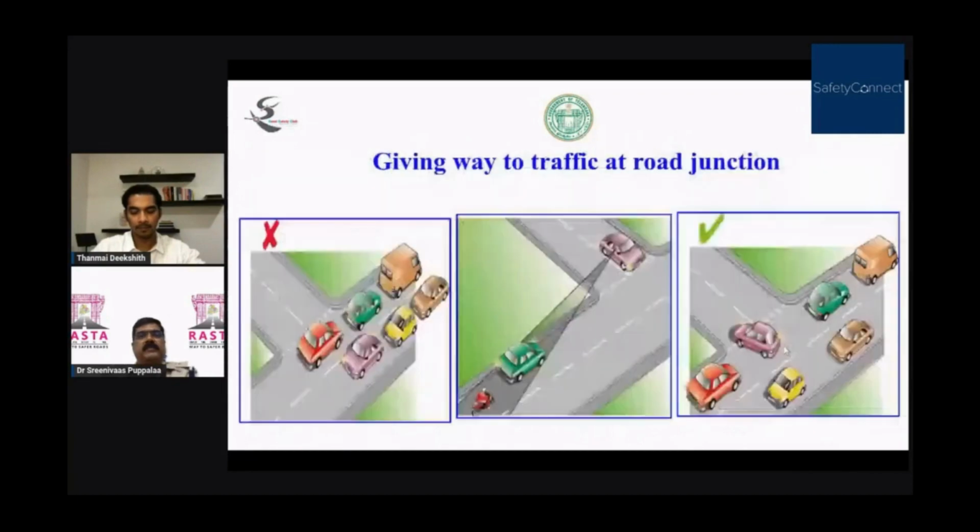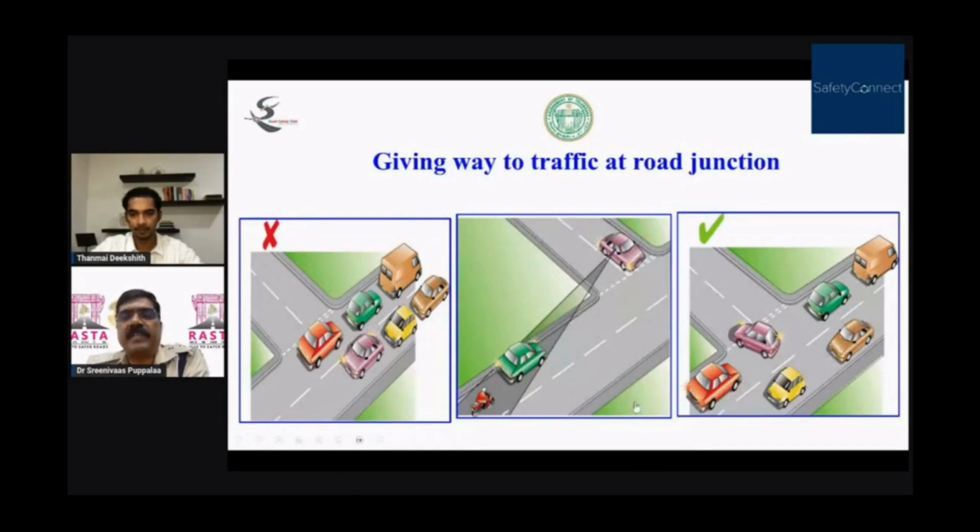Here, giving way to traffic at a road junction. Most of the times I observed that traffic jams in certain places, especially during the rainy season, because vehicles stop at a junction, causing a road jam. If this red vehicle had stopped here, the purple vehicle would have gone in that direction and the other vehicles may go safely. Here the red vehicle is stopped, the purple vehicle is going, and other vehicles are going in their direction.